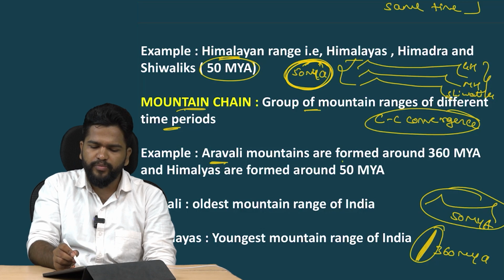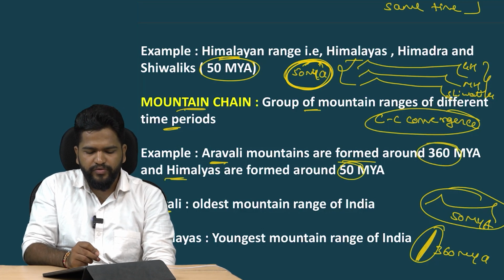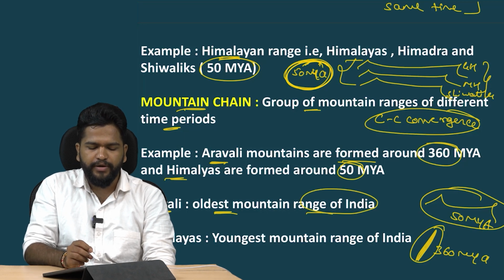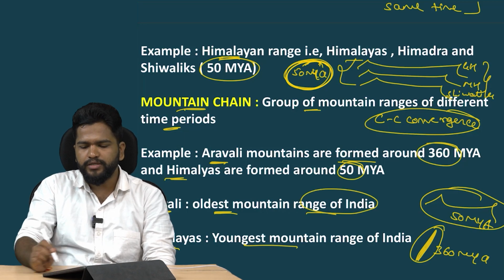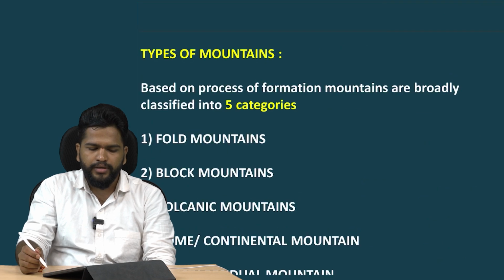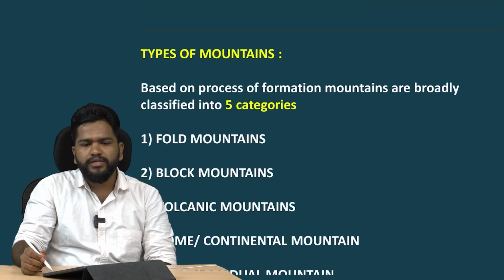For example, the Aravalli mountains were formed 360 million years ago and the Himalayas were formed 50 million years ago. Aravalli is also known as the oldest mountain range of India, whereas the Himalayas are the youngest mountain range of India. So we have discussed the mountains so far. Now we can move on to the classification of mountains.